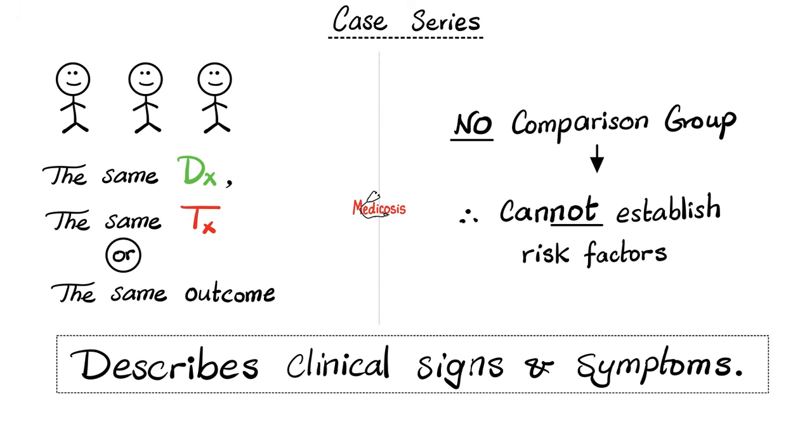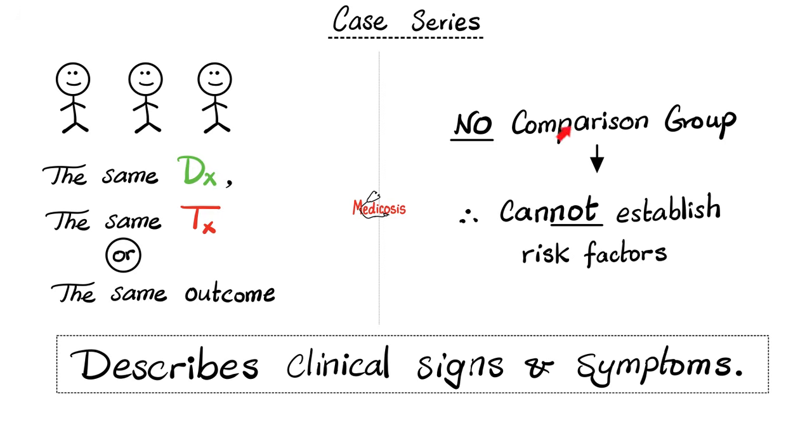So we talked about prospective cohort, retrospective cohort, case control, and cross-sectional studies. But what is case series? Case series is not comparing between 2 groups. It is just one group of people, usually sharing the same diagnosis, for example, atherosclerosis, or sharing the same treatment, for example, all of them are taking aspirin, or the same outcome, all of them developed a heart attack.